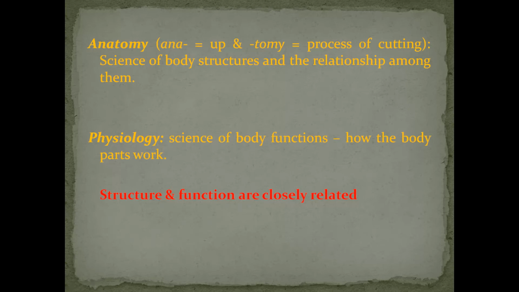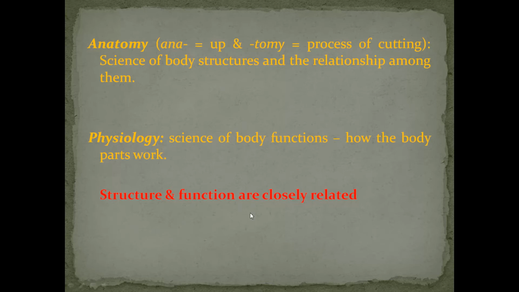When structure and function are coordinated, that is called anatomy and physiology. You can't know anatomy without understanding physiology, and in the same way, you can't understand physiology without knowing anatomy.